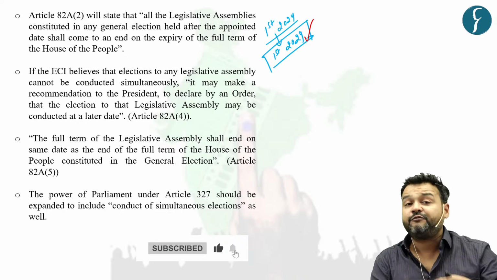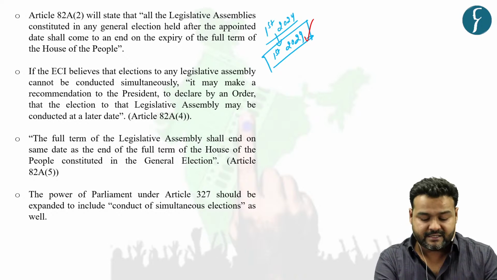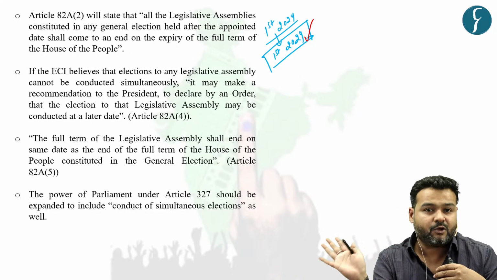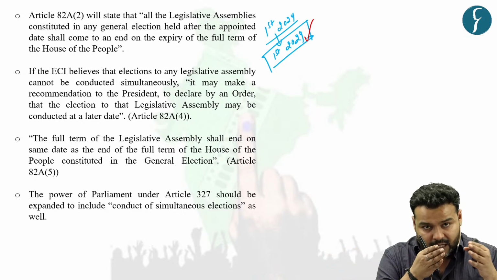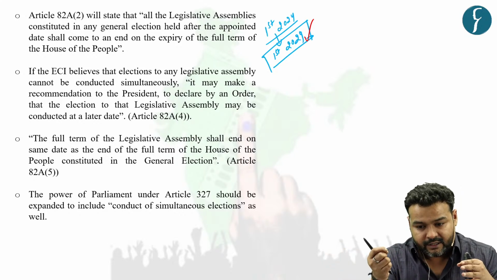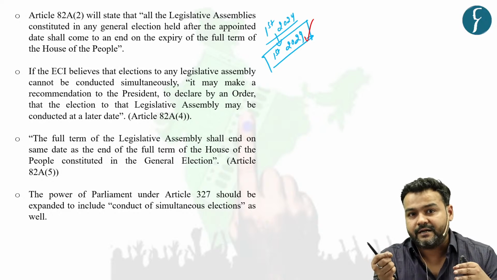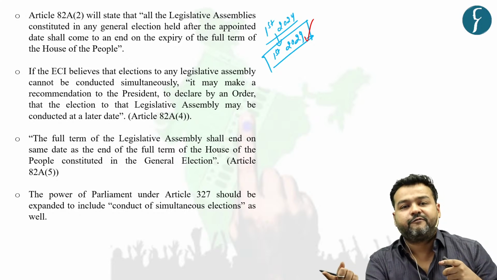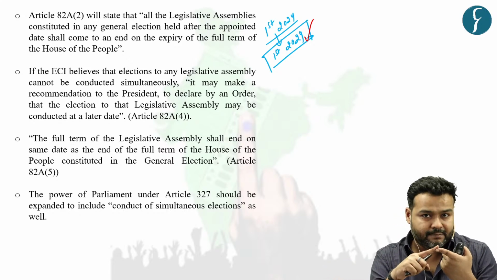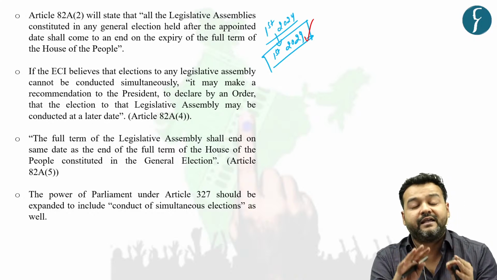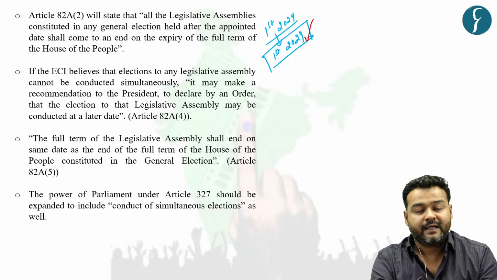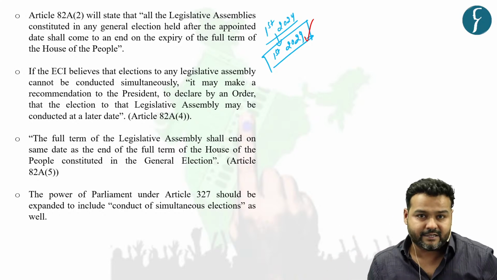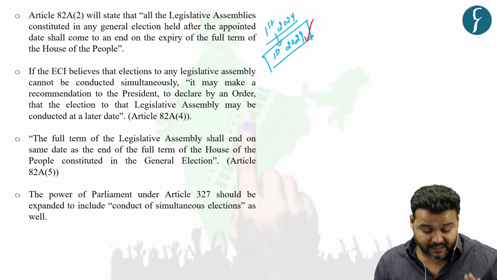This is a plan. If accepted and made an act, or these amendments are made, this will be applicable from 2029 onwards. Because after this general election, the date that will be notified by the President will be taken as the appointed date, and exactly after 5 years all the legislative assemblies along with the Lok Sabha will stand dissolved, and then the election in 2029 will be a simultaneous election. This is the significance of this date.